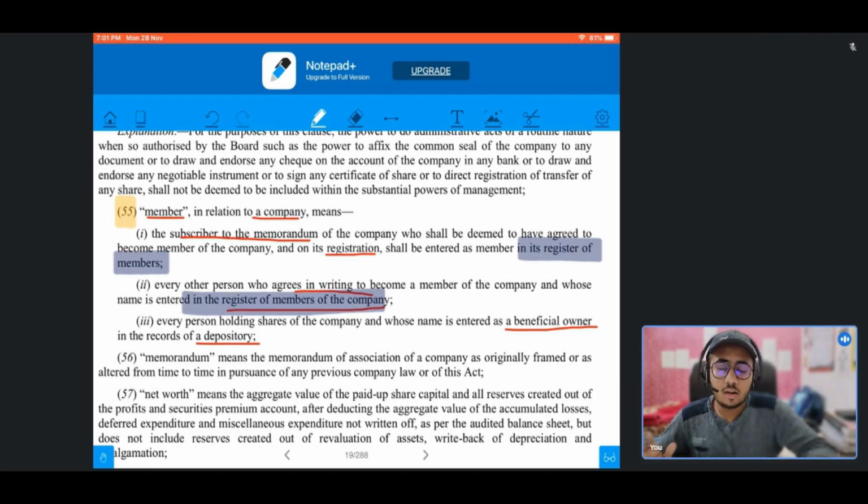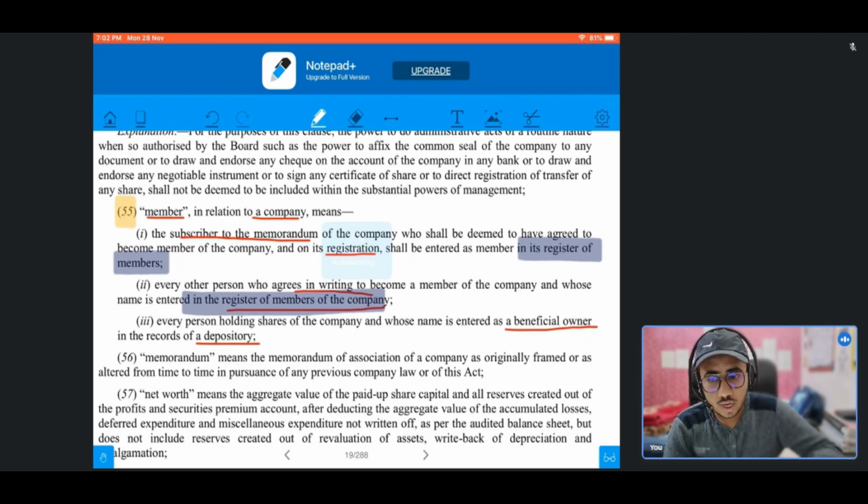And on the very fact when the company is registered, when the company gets incorporated, at that point of time those subscribers become the members of the company and their name is mentioned in the register of members of the company. And the second case may be every other person who agrees in writing to become a member of the company whose name is entered in the register of members of the company.